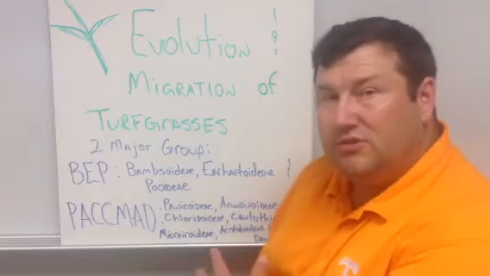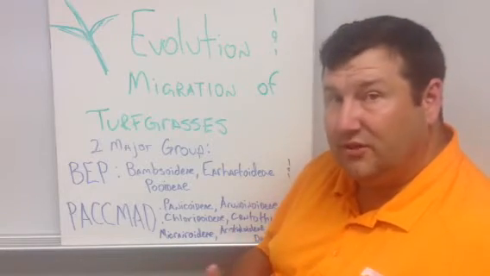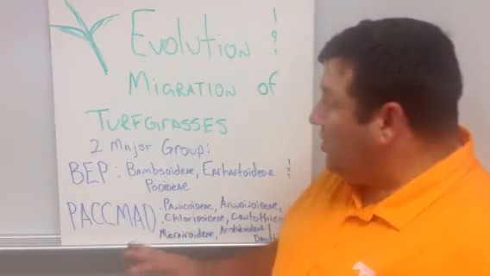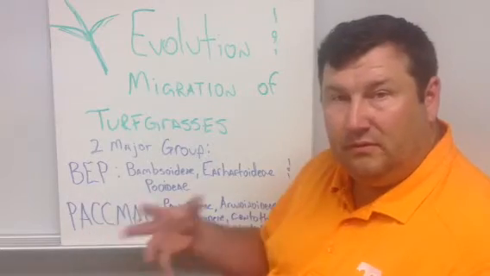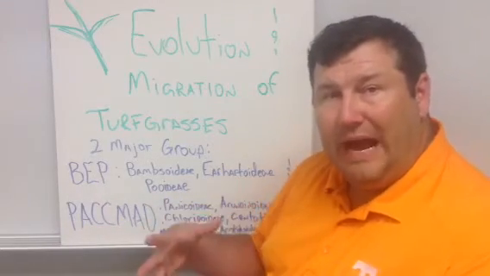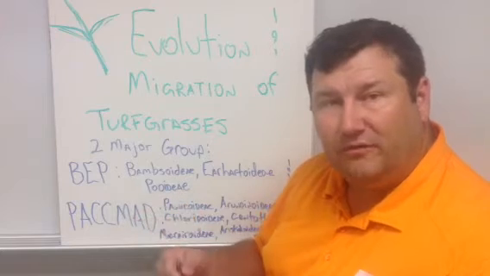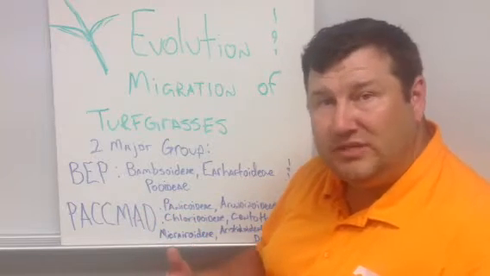There's a whole host of grasses that we use today as turf grasses from this group. So these two groups together gave rise to the diversity of turf grasses that we use today.